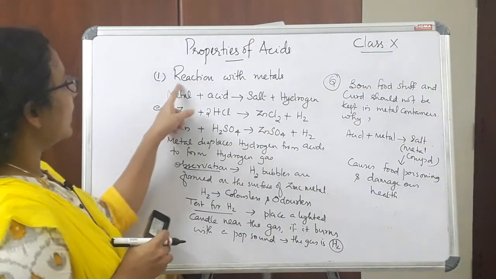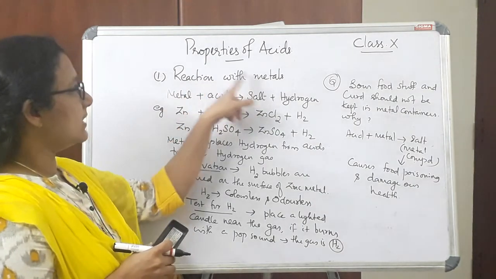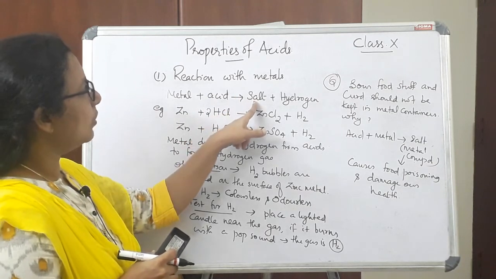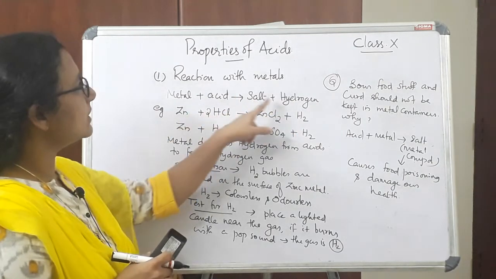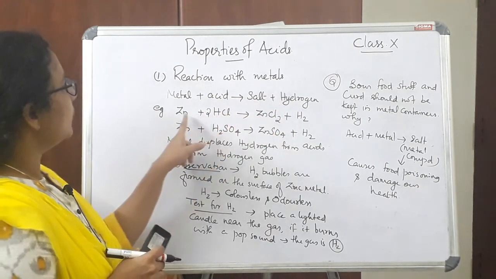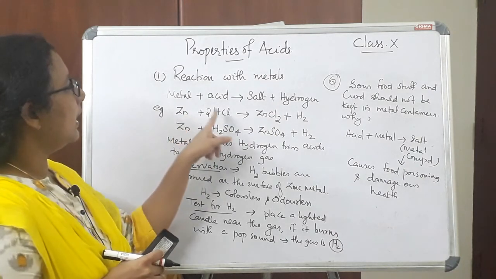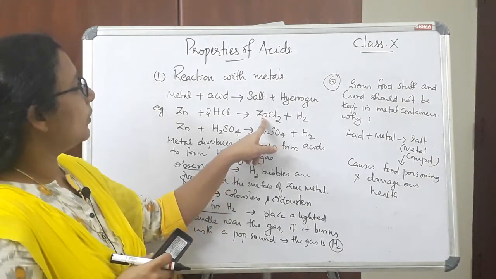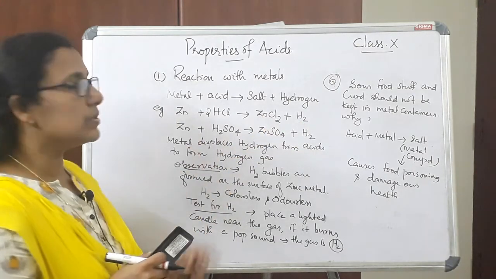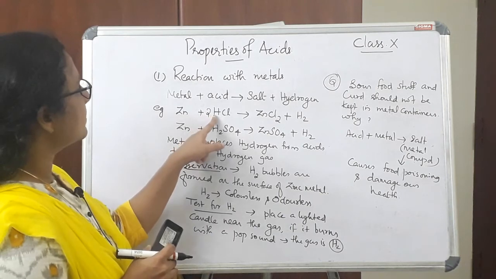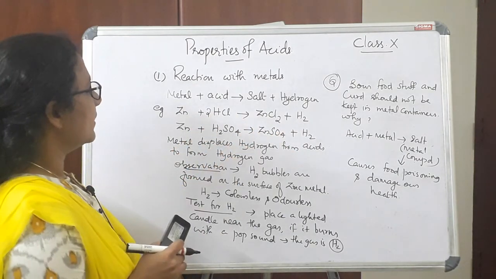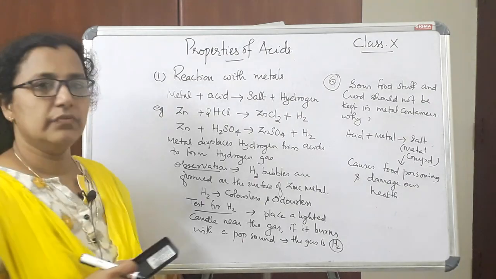So this is the reaction with metals, that is the metal reacts with acid to produce salt and hydrogen gas. This is the general reaction. We can write any metal and acid and we can write the corresponding salt and hydrogen gas. Most of the metals react with acids to produce the corresponding salt and hydrogen gas. So this is about the reaction with metals.